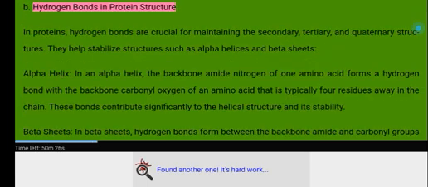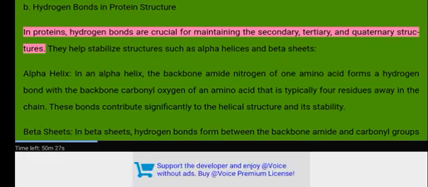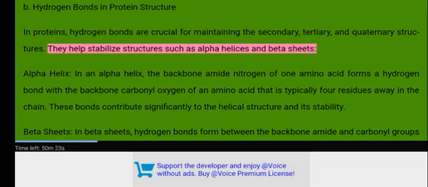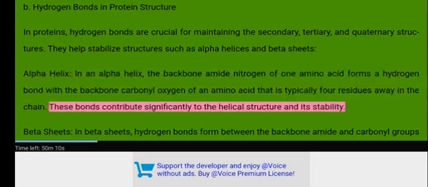B. Hydrogen bonds in protein structure. In proteins, hydrogen bonds are crucial for maintaining the secondary, tertiary, and quaternary structures. They help stabilize structures such as alpha helices and beta sheets. Alpha helix. In an alpha helix, the backbone amide nitrogen of one amino acid forms a hydrogen bond with the backbone carbonyl oxygen of an amino acid that is typically 4 residues away in the chain. These bonds contribute significantly to the helical structure and its stability.